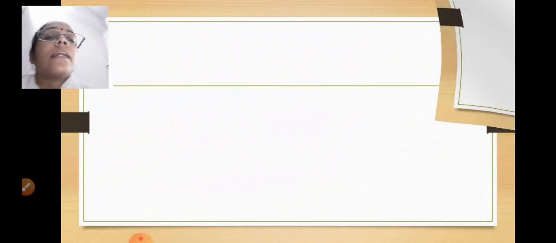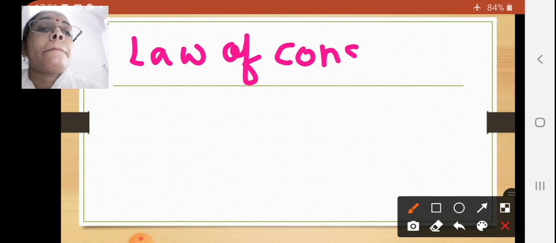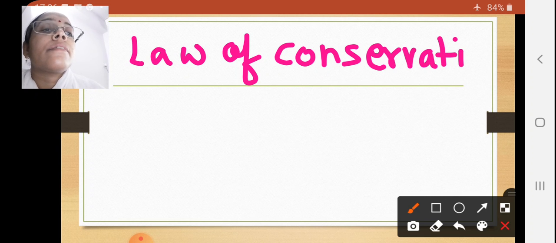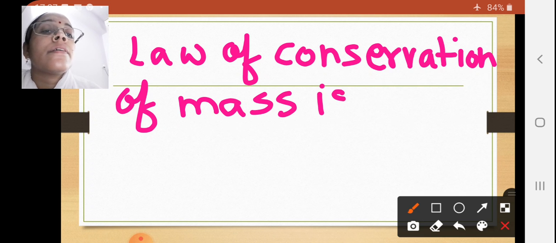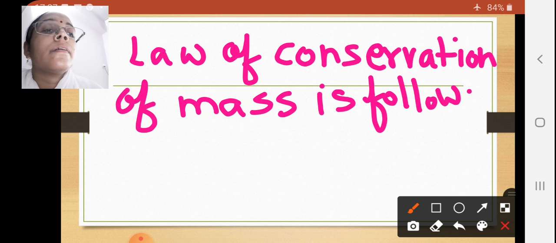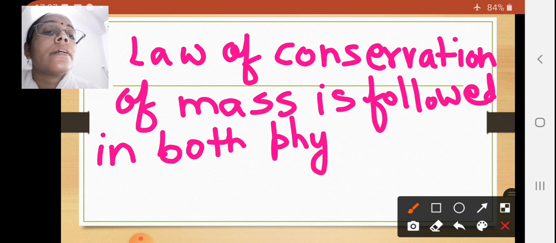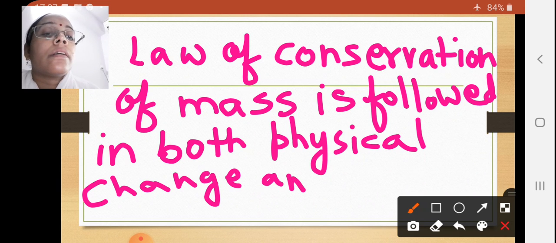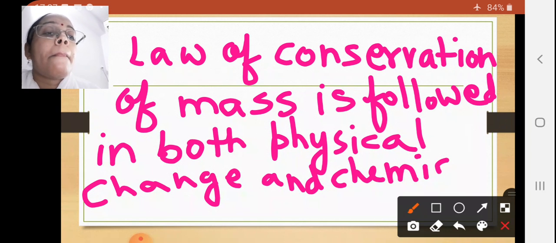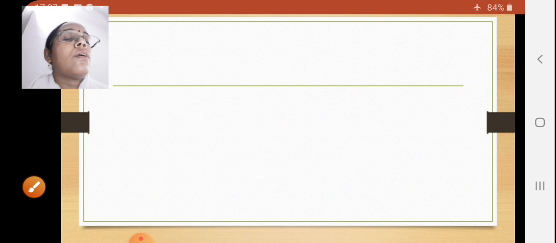So what we can say? We can say that the law of conservation of mass is followed in both physical change and chemical change. So this was the first law of chemical combination.